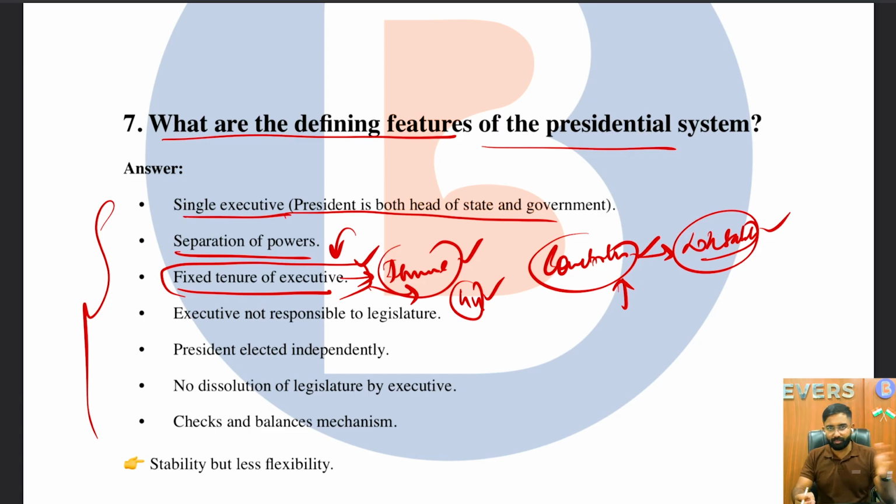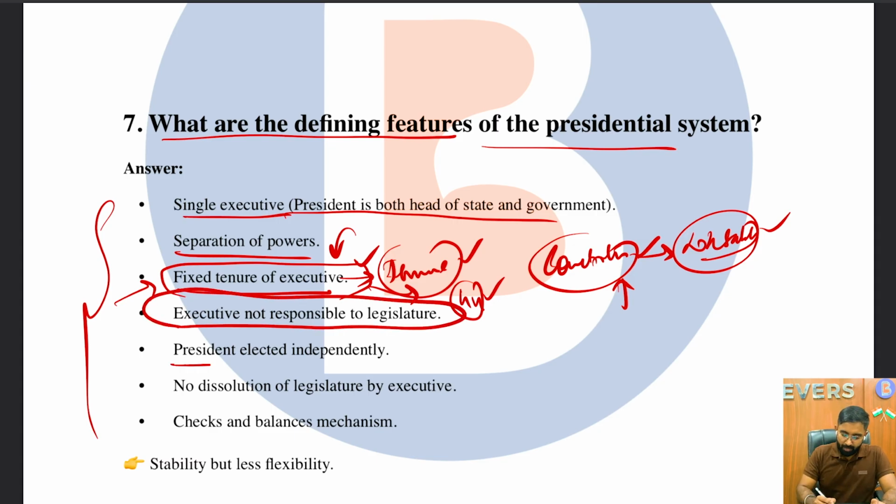Congress is completely different from the president. The president is not part of the Congress, basically. So Congress is responsible only to legislate, to create laws, and ultimately the president, being the executive, enacts it, right? He implements it. So basically, that's what the point says. An executive not responsible to the legislature. We discussed. President elected independently. That's also there.